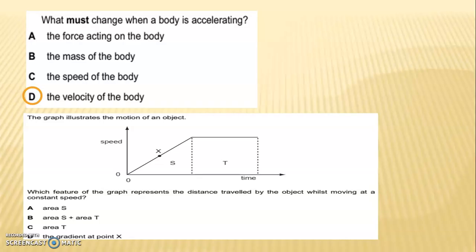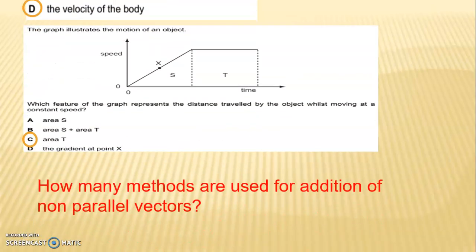Next question, the graph illustrates the motion of an object. Which feature of the graph represents the distance traveled by the object while moving at a constant speed? A. Area S. B. Area S plus area T. C. Area T. And D. The gradient at point X. The answer is C. Area T.